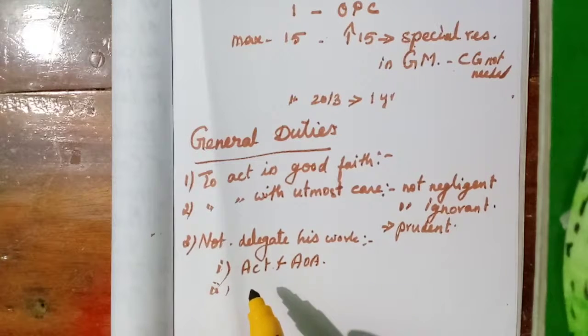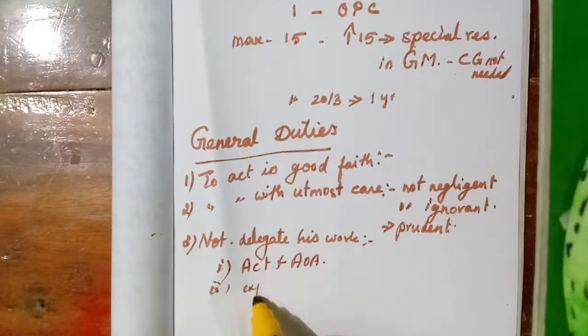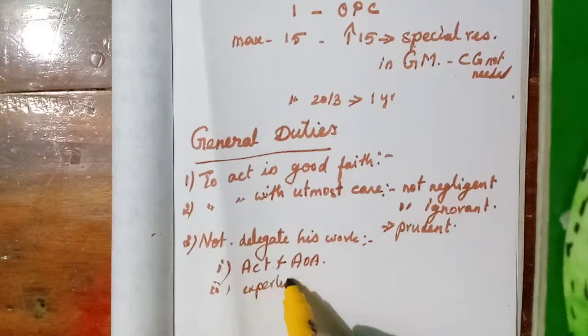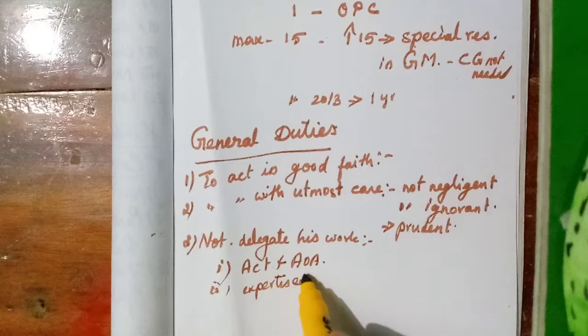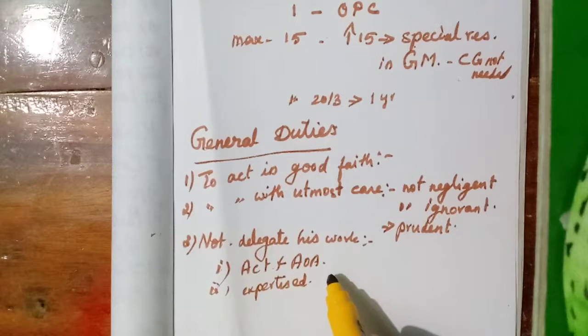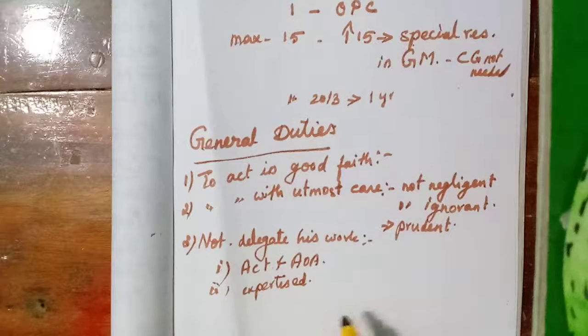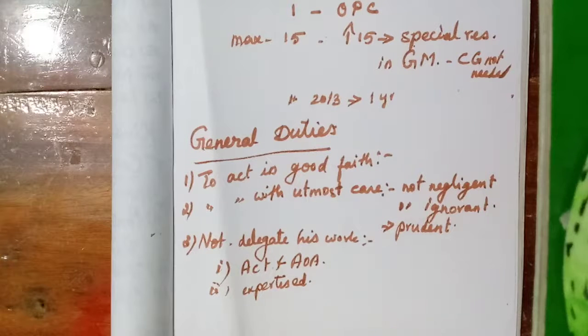Or some duties may need expertise knowledge. If expertise is needed to perform such work, he may not be able to do that work himself, so that work can be delegated to those persons who are the experts.